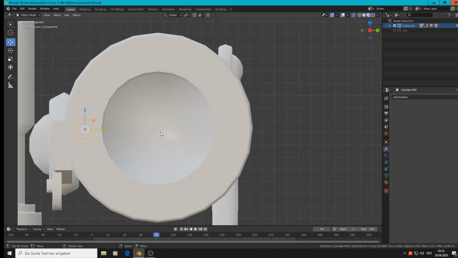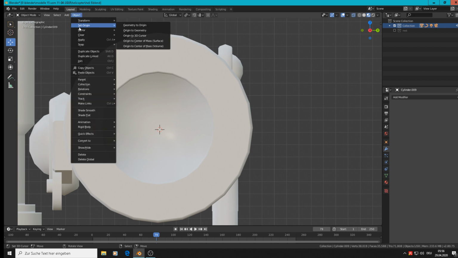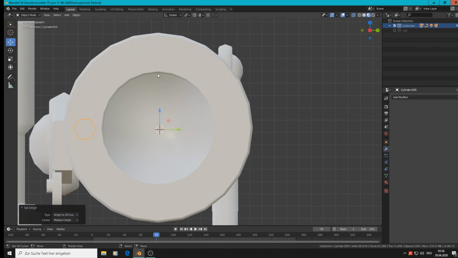Numpad 3, and place the 3D cursor here in the middle by left clicking. That is our pivot point, and it must be here. So object, set origin to 3D cursor. You now see the coordinates of this object are now here.